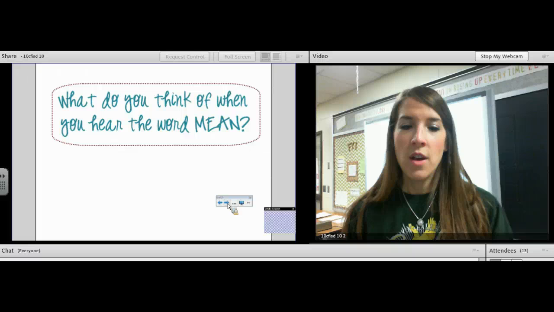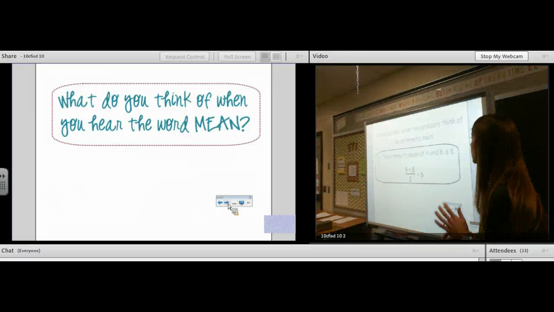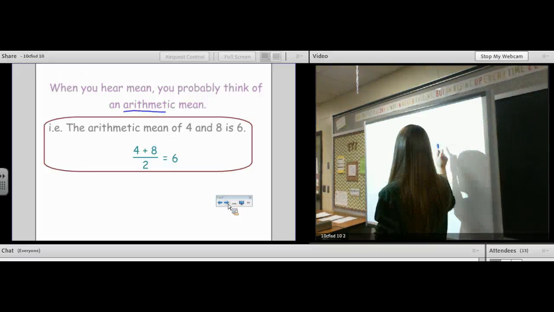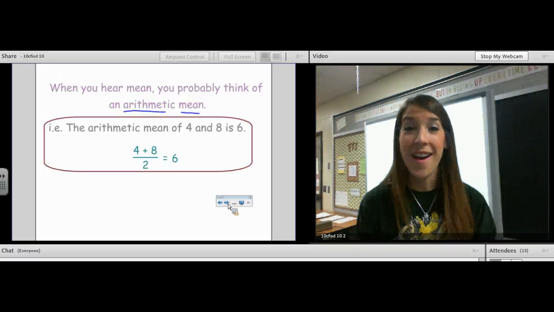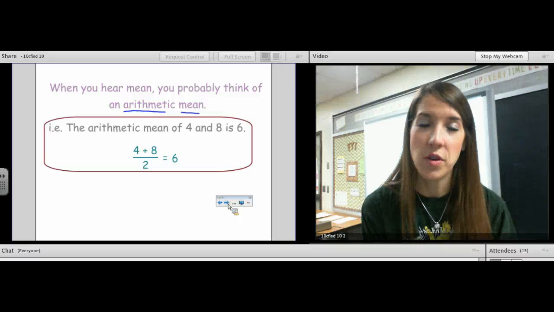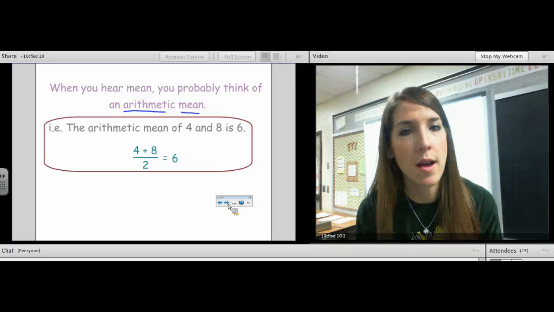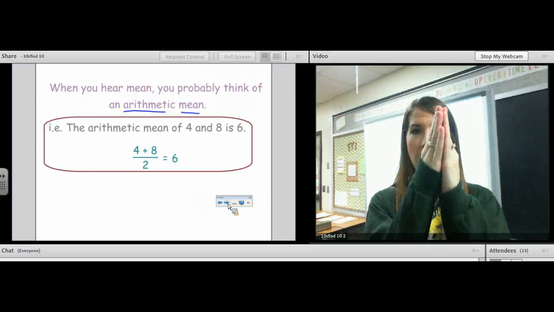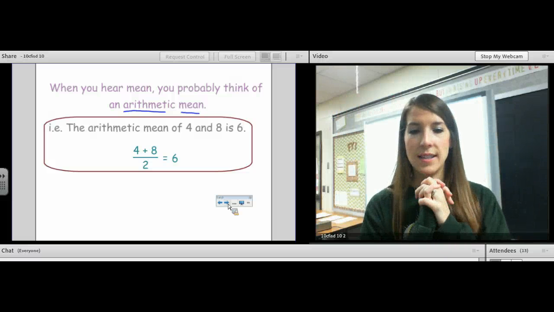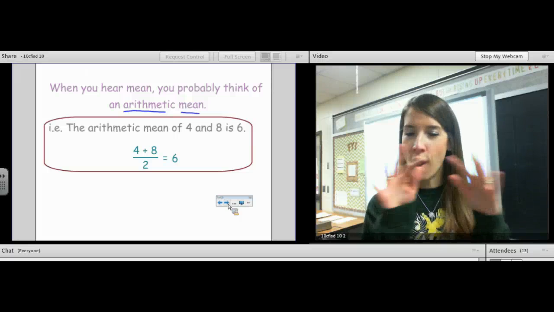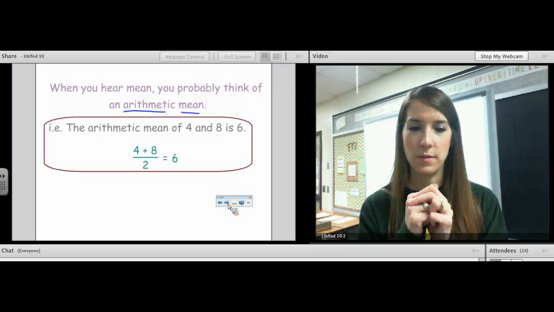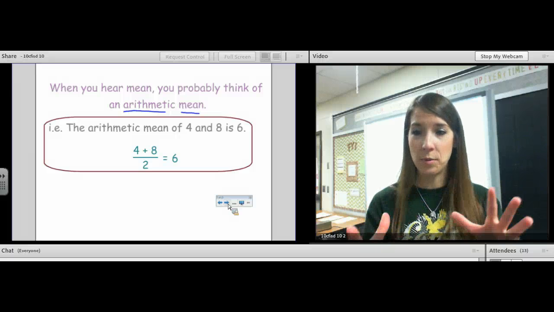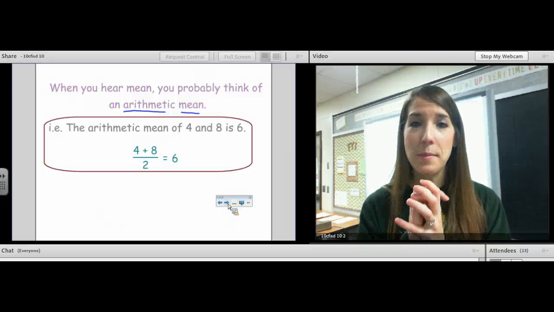Okay, so when you think of mean, you are probably thinking of an arithmetic mean. But there are other means out there. When you think of mean, you're probably thinking on a number line, if I've got 4 and I've got 8, what is the middle of 4 and 8? Well, it's 6. So that is like the one-dimensional, like on a number line, middle of two numbers. That's an arithmetic mean. So that's algebra. That's the algebra mean. But there are other means out there.